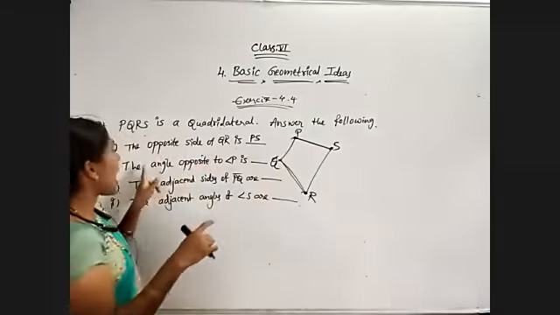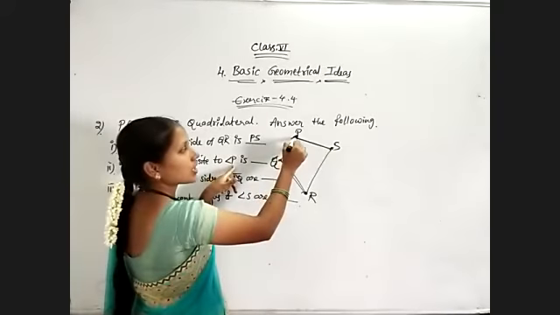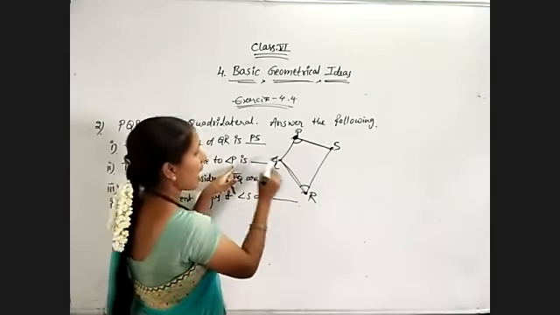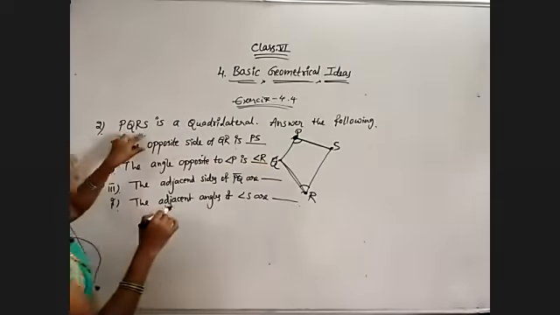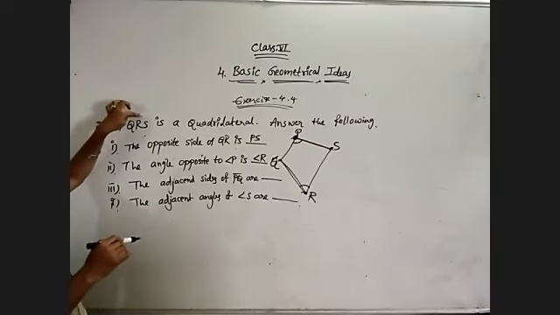And the angle opposite to angle P. Angle P is opposite to which angle? Angle R. In PQRS, P and R are opposite, and Q and S are opposite.